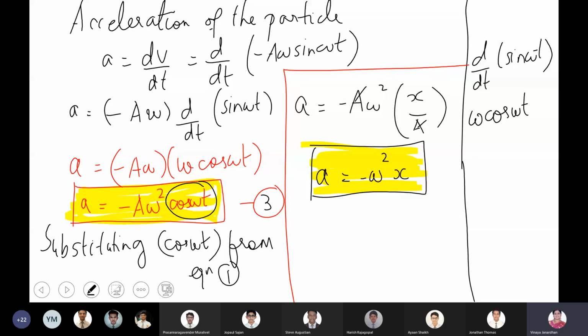What will be its acceleration at the mean position? Have you completed it, boys?